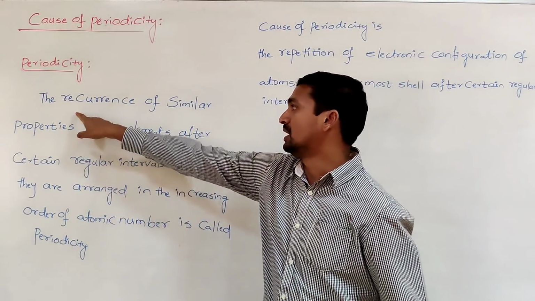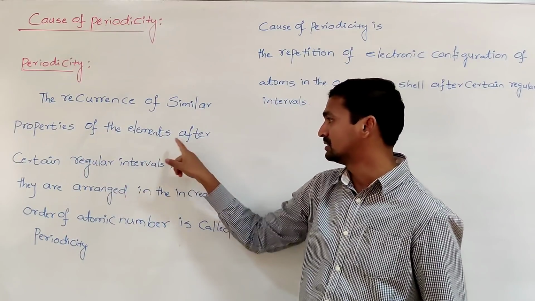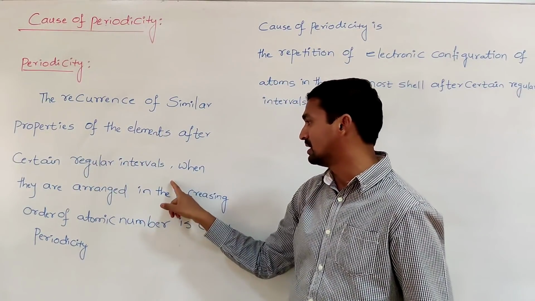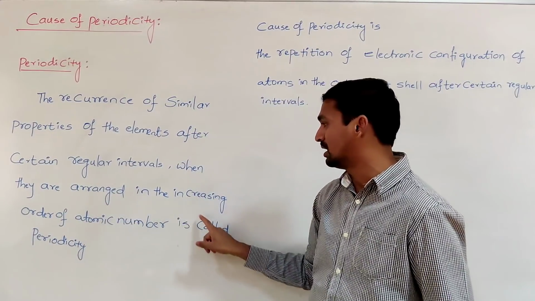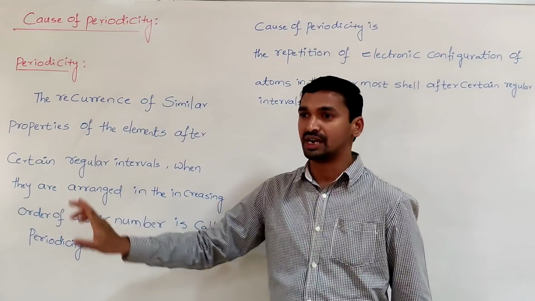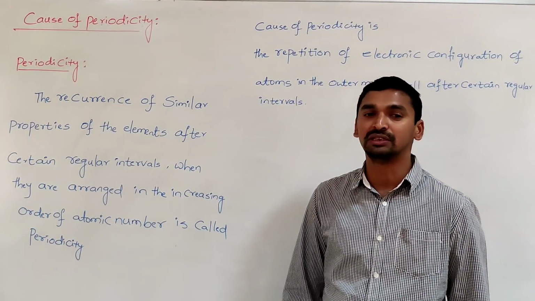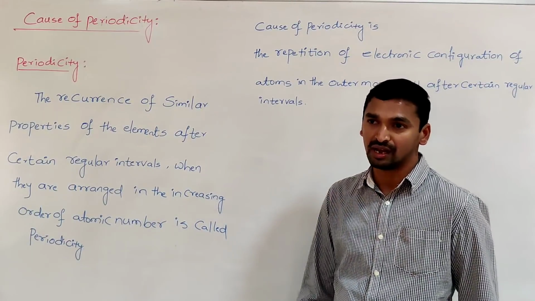That is, the recurrence of similar properties of the elements after certain regular intervals when they are arranged in the increasing order of atomic number is called periodicity. This we observed in Mendeleev's periodic table with the help of the modern periodic law.